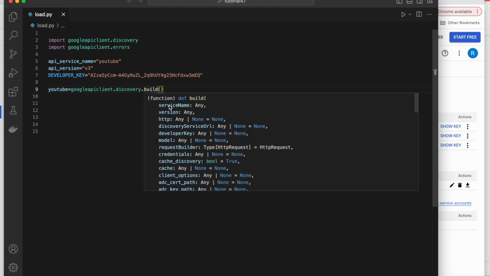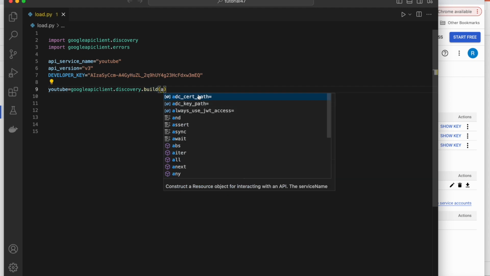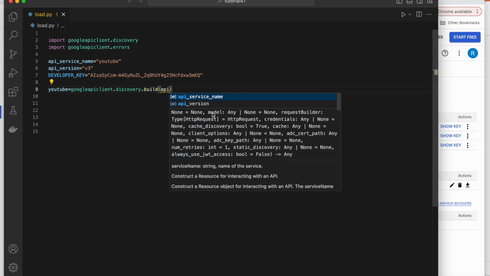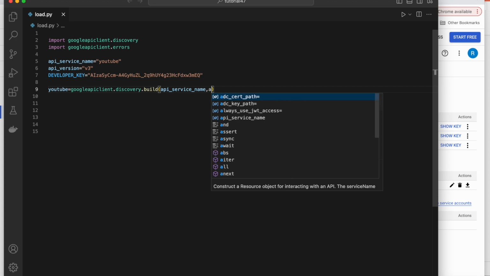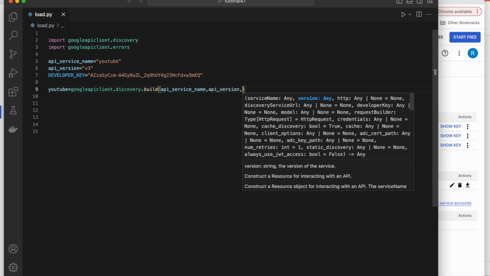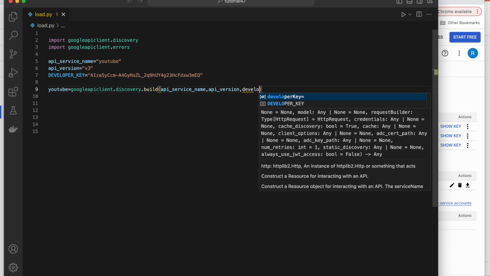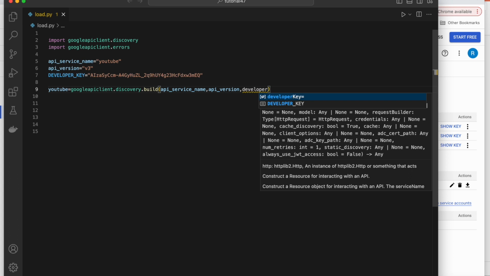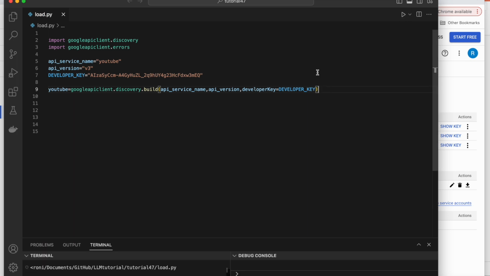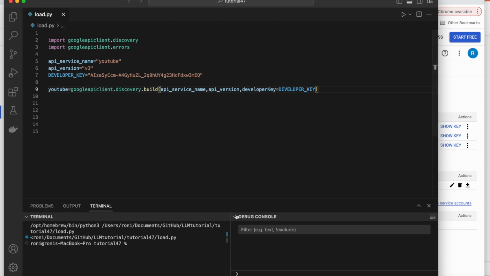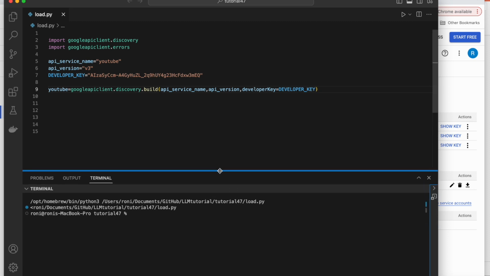So I'll write API_SERVICE_NAME, then API_VERSION, and then developerKey equals DEVELOPER_KEY. So these things are done. Let's see whether I'm able to set the client or not. The client is ready. I'm not getting any error, so it means everything is working fine.